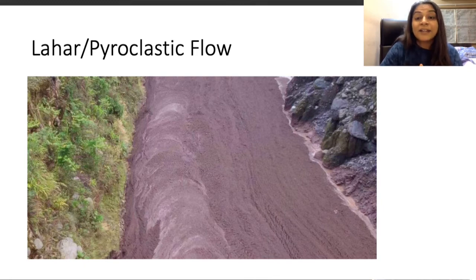It has a very high temperature, even though it is mixed with water, because it is after all lava. When it comes out like this, it ends up drying up all the plants and all the life forms on its path. Since it is very hot, that's why it is called pyroclastic.